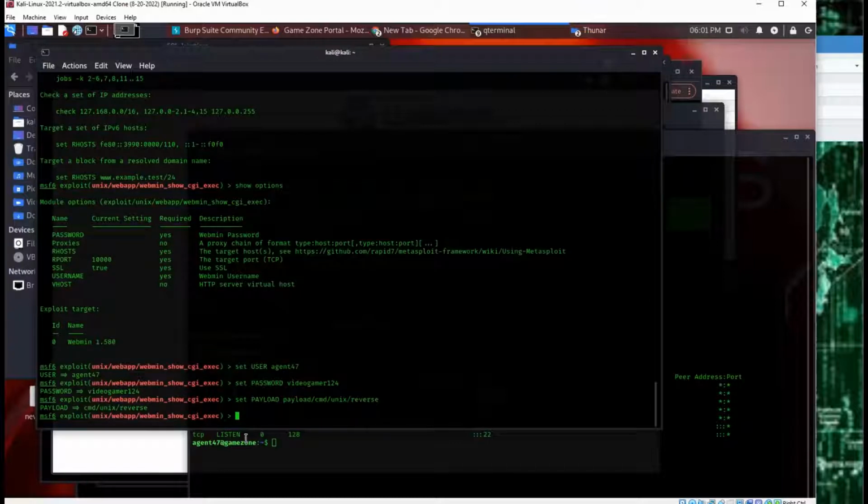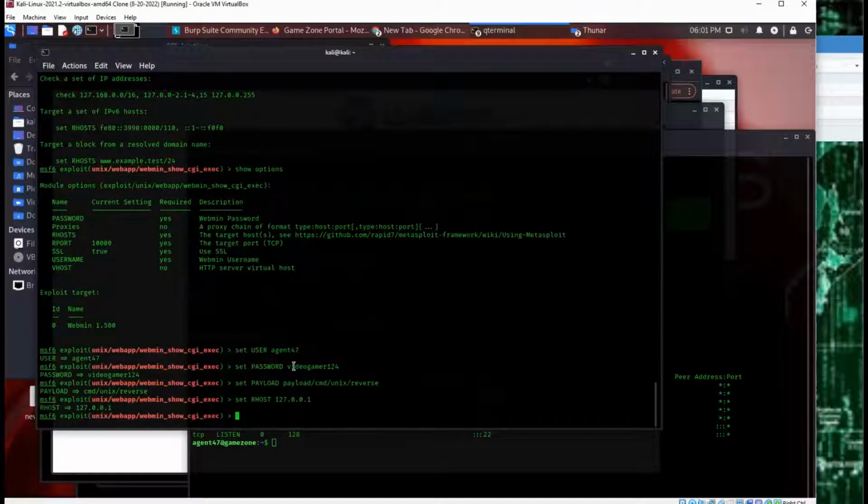Great. And then set our host. So that's the remote host, the box we're attacking actually. We'll set that to 127.0.0.1. That's actually our local address, because we are trying to get access to the console. Okay, gotcha.